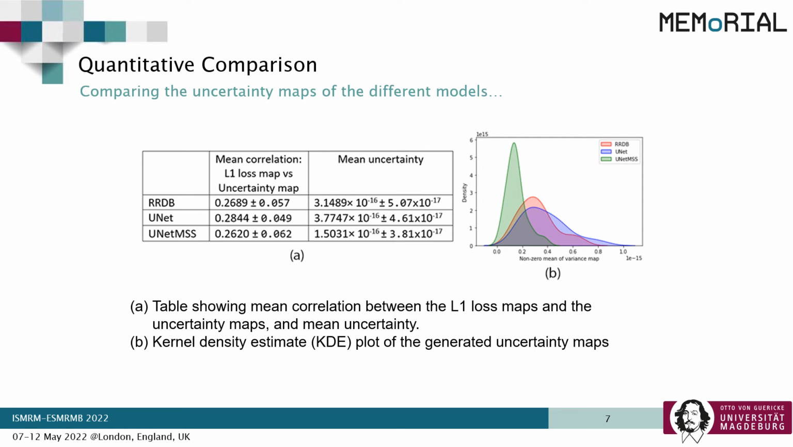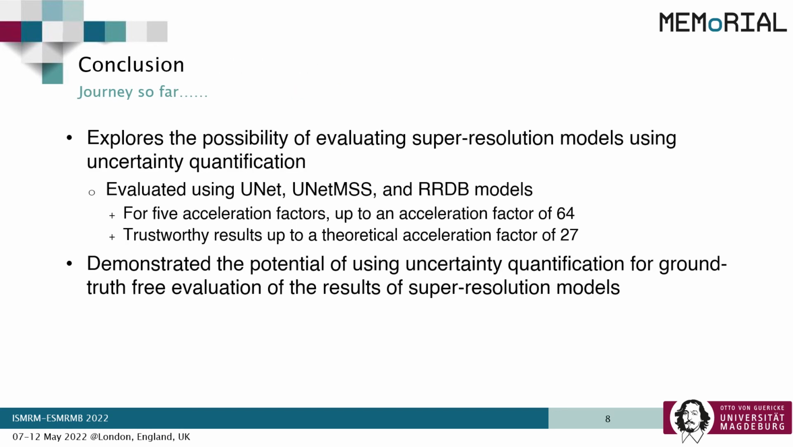Here it can be seen that the mean correlation of the UNet model was the highest, whereas the mean uncertainty was the lowest for the UNet MSS model. On the right-hand side, the mean variance map of the uncertainty is shown with the help of a kernel density estimate plot. Now to conclude, we explored the possibility of evaluating super-resolution models using uncertainty quantification.